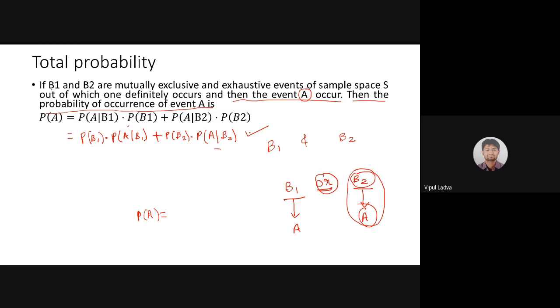Suppose I'm making a small change in this hypothesis. If there are three events, B1, B2, and B3.